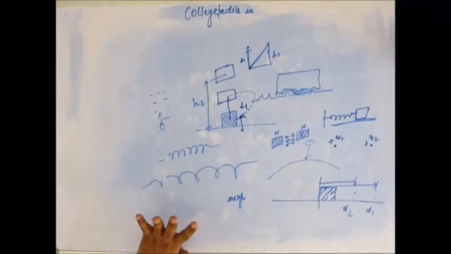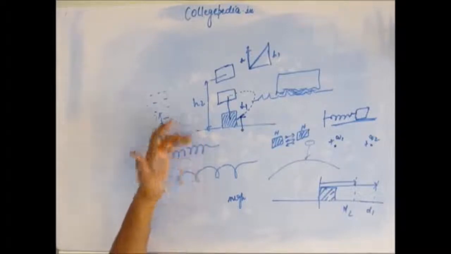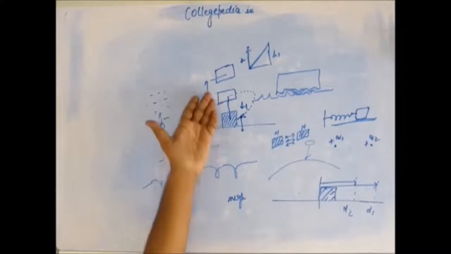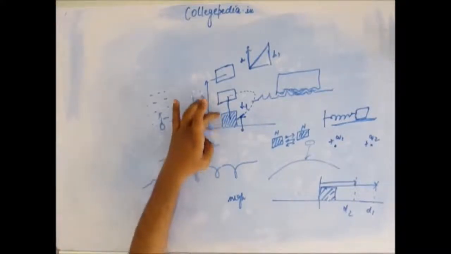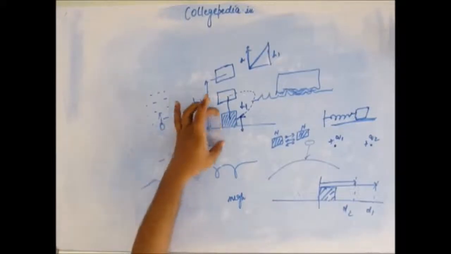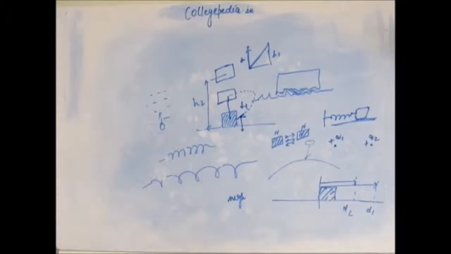The fourth point is that work is actually recoverable. We do some work in pulling the block up, and that work is totally recovered. We did some work, and in the return path, the same amount of work was done on us. So we are at no loss, no profit.